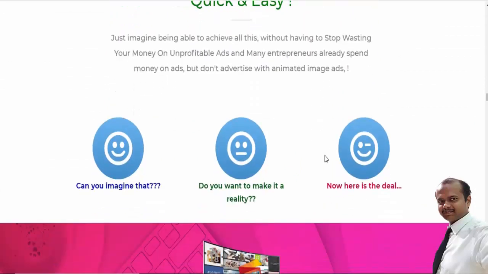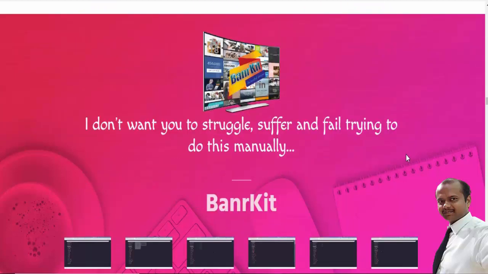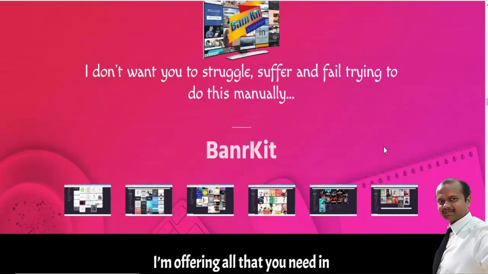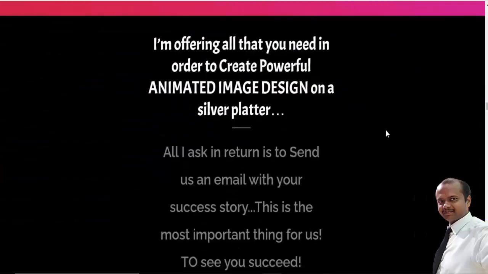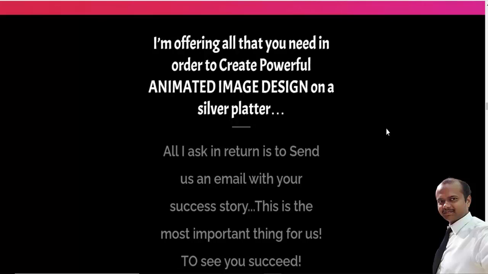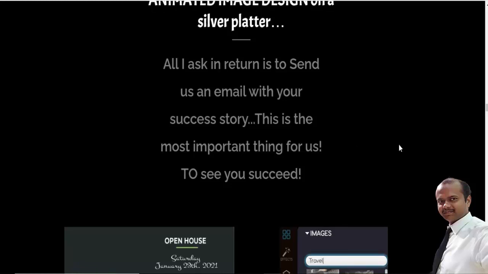So just imagine being able to achieve all this without having to waste your money on unprofitable ads. Many entrepreneurs already spend money on ads, but don't advertise with animated image ads. So can you imagine that? Do you want to make it reality? Now here is the deal. I don't want you to struggle to offer your file from trying to do it manually. So Bankit is offering you a way to create a powerful animated image design on a silver platter. I will ask in return that you send an email with your success story. This is the most important thing for me, to see your success.